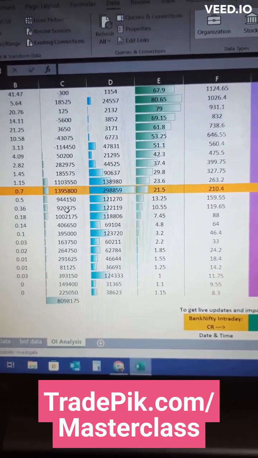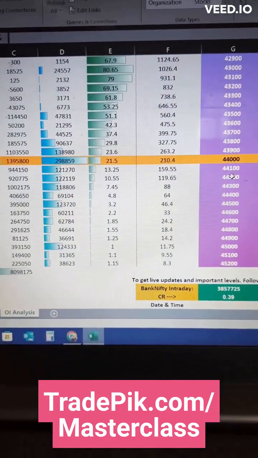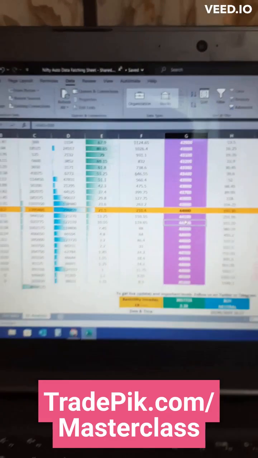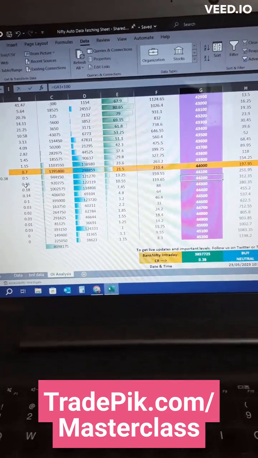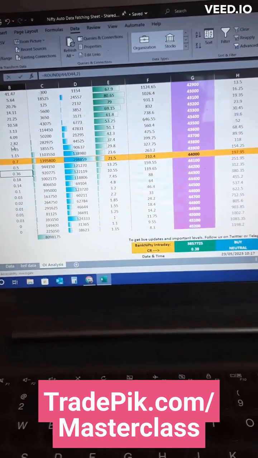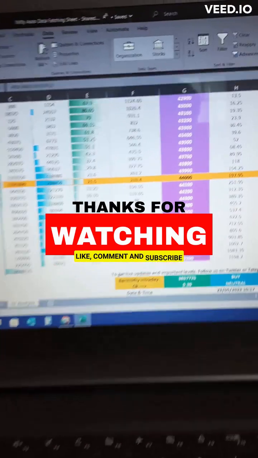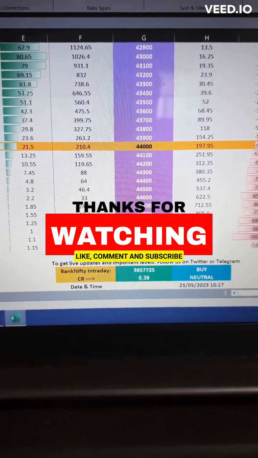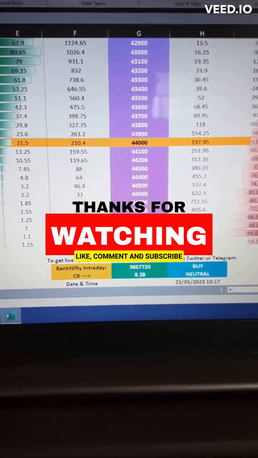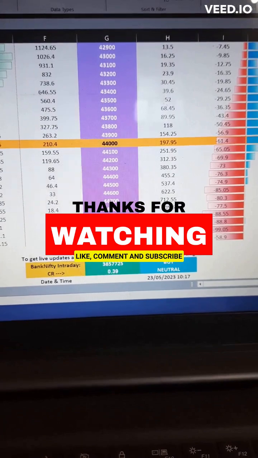And to create a neutral trade, first we have to find support and resistance, and you can see 44,200 is acting as the immediate resistance. PCR is 0.36 and support is around 43,700. So 43,700 to 44,200 is the range we can expect until we get any further breakdown or breakout.